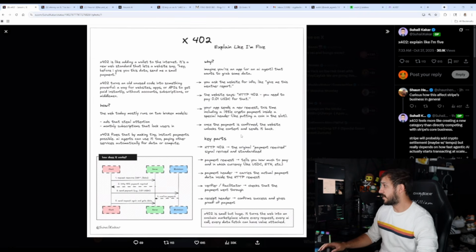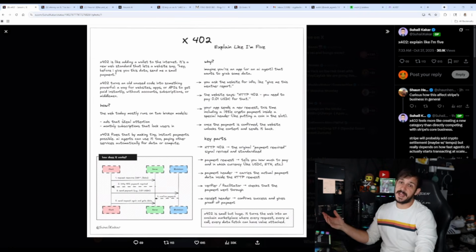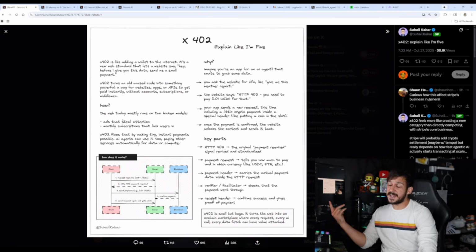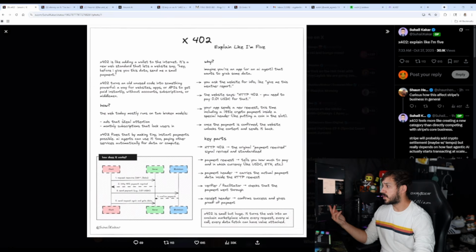I think the most interesting part is that the web today, payments specifically in this context, has 2 broken models. They have the ads that steal attention, and then they have the monthly subscriptions that lock users in. X402s fix this, and they make instant payments possible. AI agents can use it too, paying other services automatically for data.